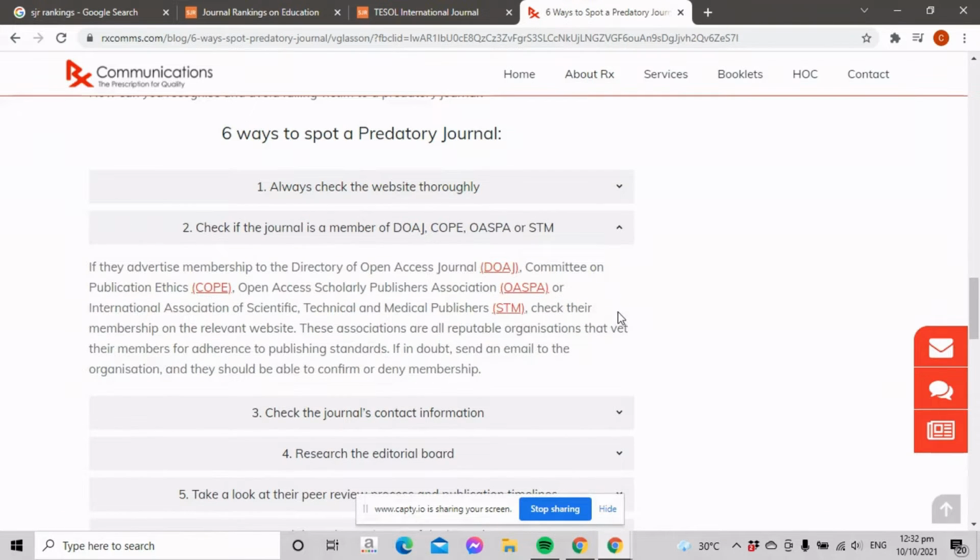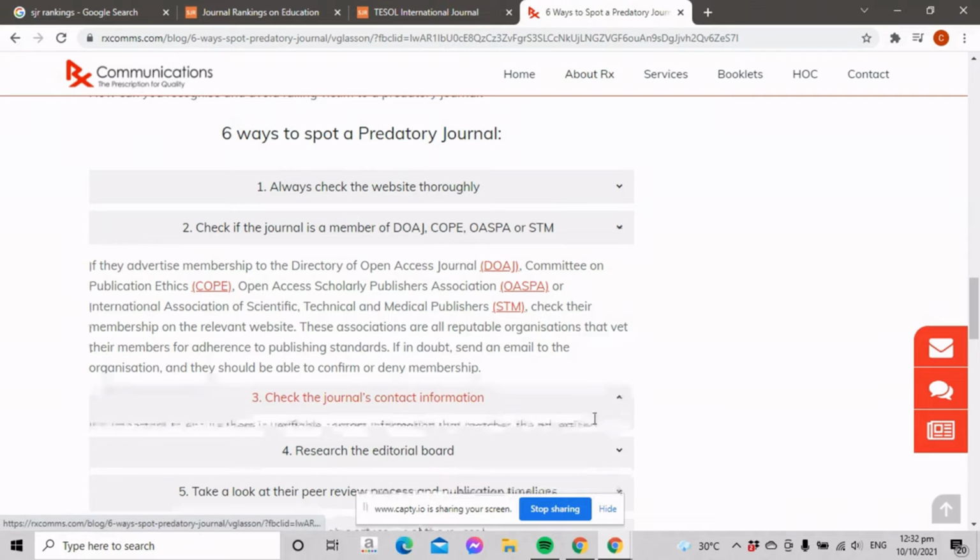Second, check if the journal is a member of the Directory of Open Access Journals, Committee on Publication Ethics, Open Access Scholarly Publishers Association, or International Association of Scientific, Technical, and Medical Publishers. Check their membership on the relevant websites.